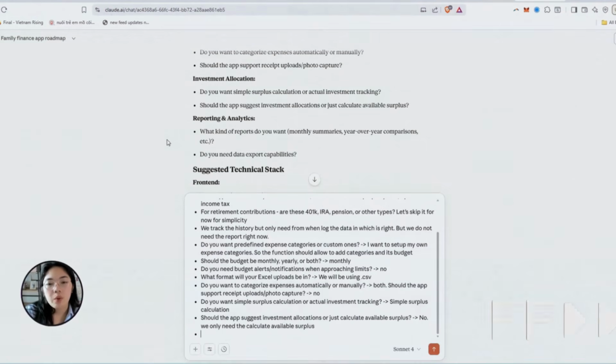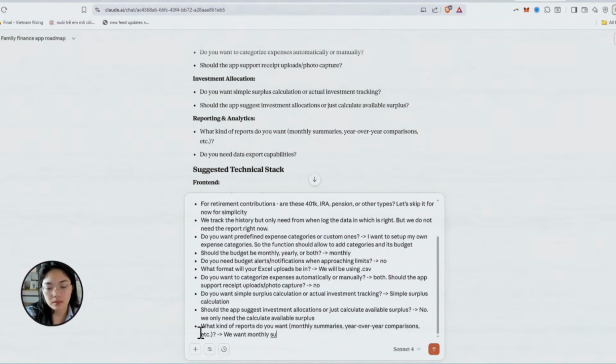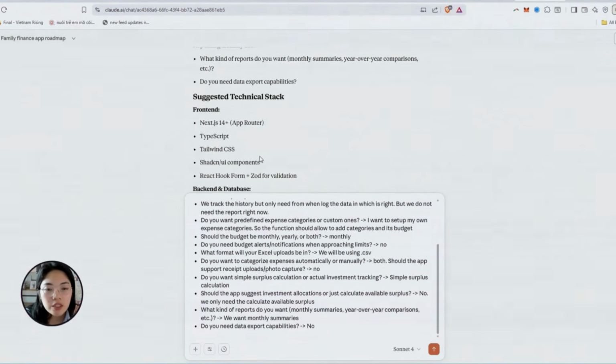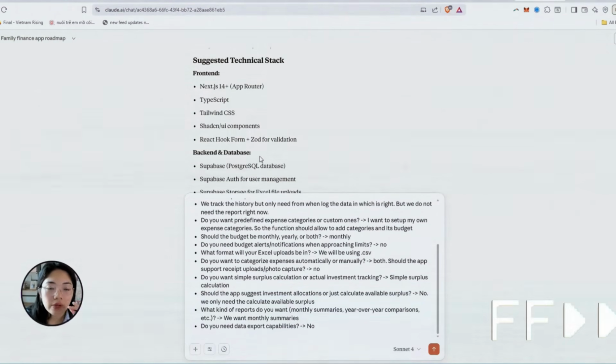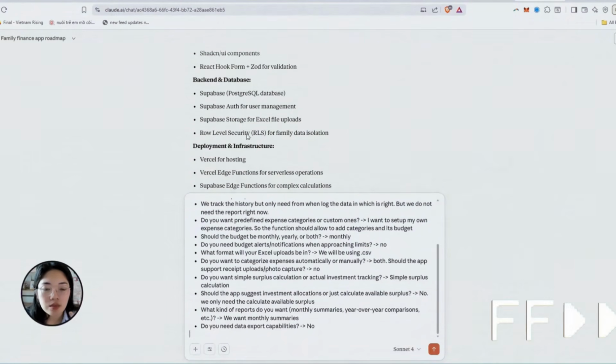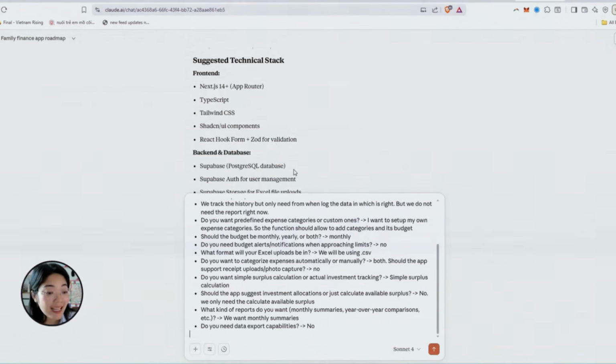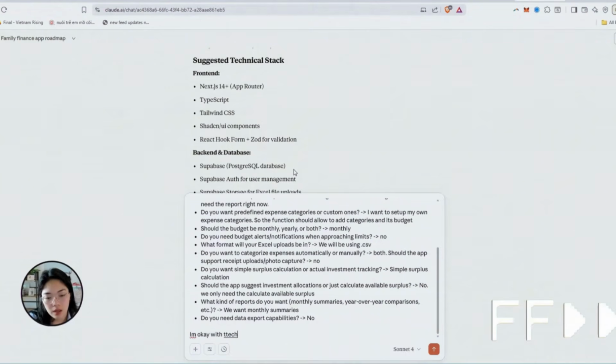Reporting and analytics. What kind of reports do you want? We want a monthly summary. Because in our family, we do a monthly review of our budget and expenses, so a monthly summary is nice. Do you need data export capabilities? No. Okay, suggestions of technical stack. Next.js, TypeScript, Supabase backend, Vercel for hosting. So for all this part of technical choices, as somebody that doesn't know it, I'll just say yes. I'm okay with the technical stack that you suggested.